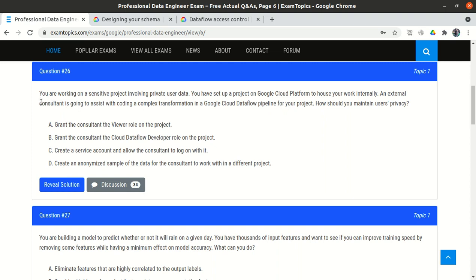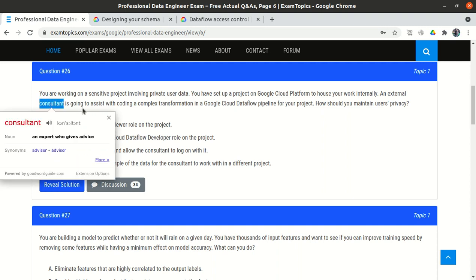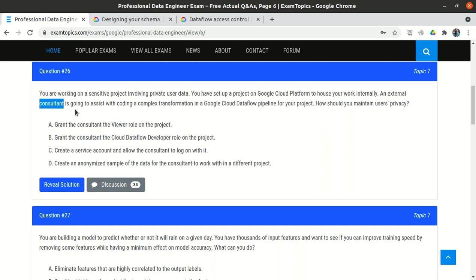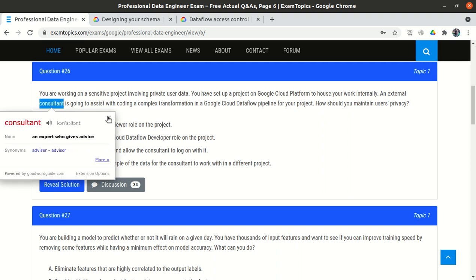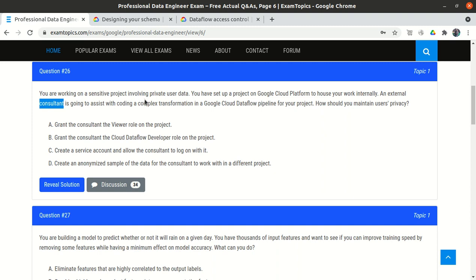from an external consultant, right? If we want help from the external consultant, we need to provide some access to them. So if we provide the access, how can we make sure that they do not have access to the private user data, that they are not able to look at the user data? So how should you maintain the user privacy? We have 4 options given.